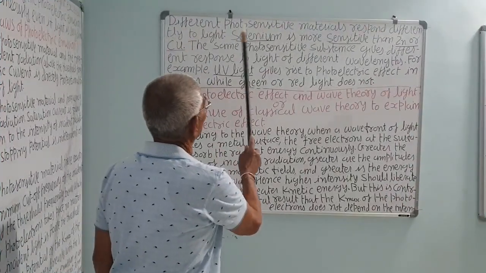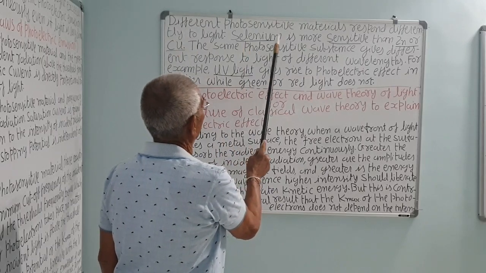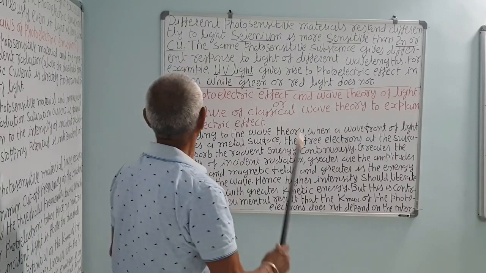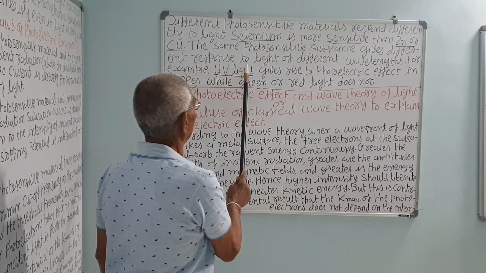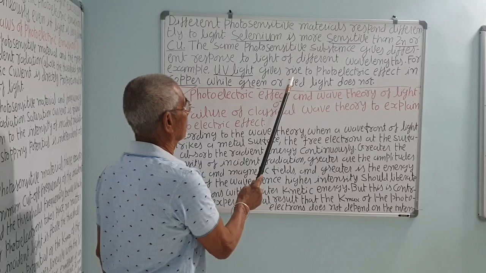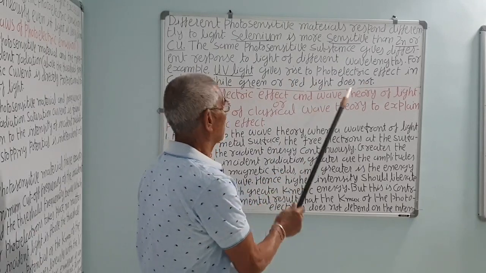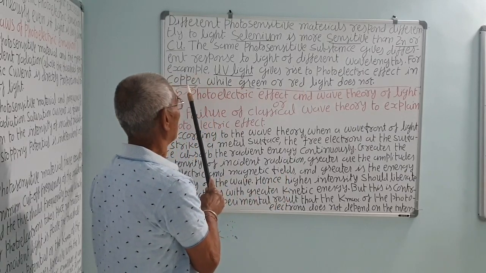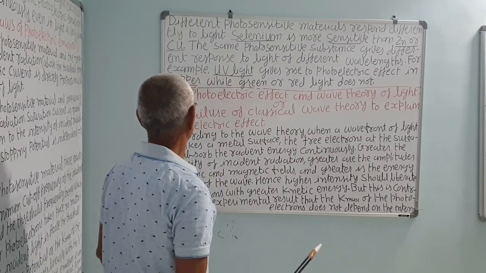Now, different photosensitive materials respond differently to light. Selenium, for example, is more sensitive than zinc and copper. The same photosensitive substance gives a different response to light of different wavelength. For example, ultraviolet light gives rise to a photoelectric effect in copper, while green or red light won't. The green and red light won't emit electrons from the copper. Ultraviolet light will emit electrons from the copper.